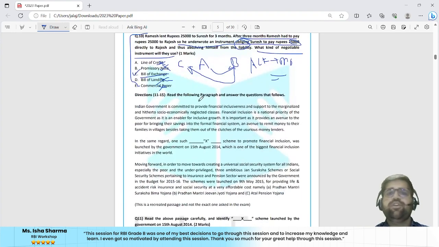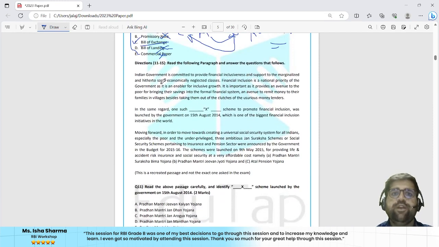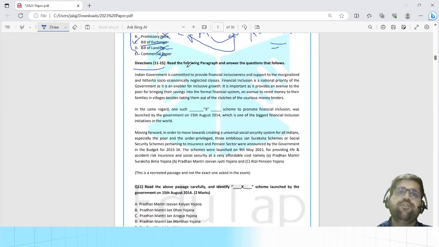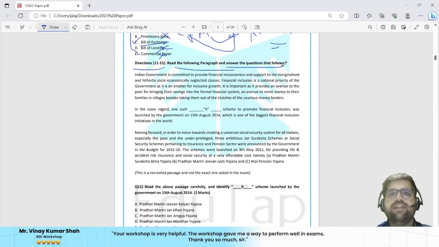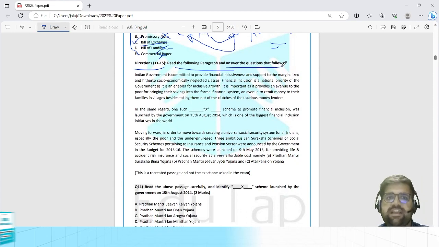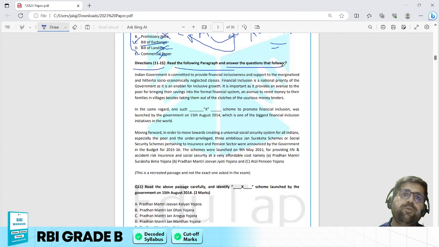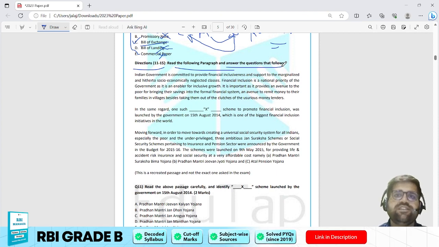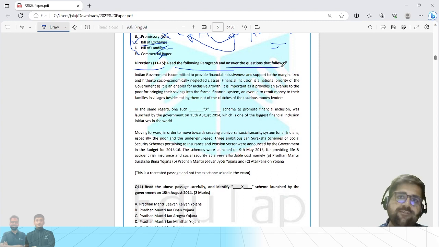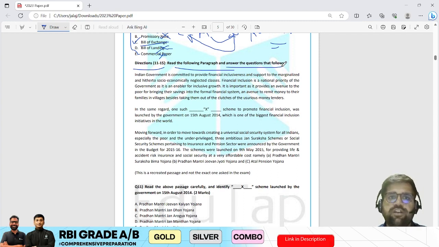Now we are coming to the 2 markers. Chalo. Now we are going to solve question number 11 to 15. Read the following paragraph and answer the question that follows. Now I am reading the paragraph on a very basic level. Indian government is committed to providing financial inclusiveness and supporting the marginalized and hitherto socially and economically neglected class. Financial inclusion is a national priority of the government.